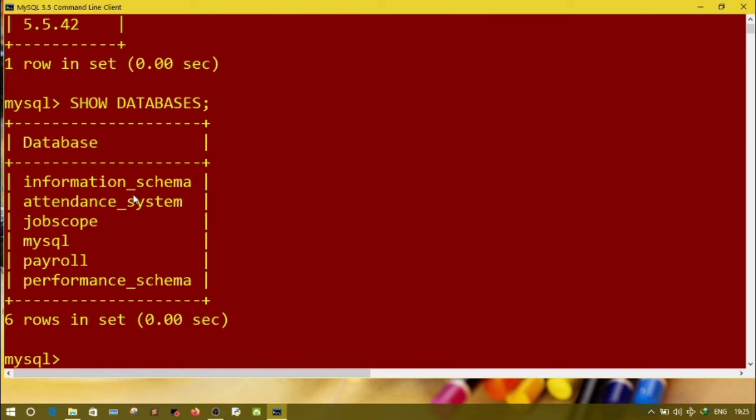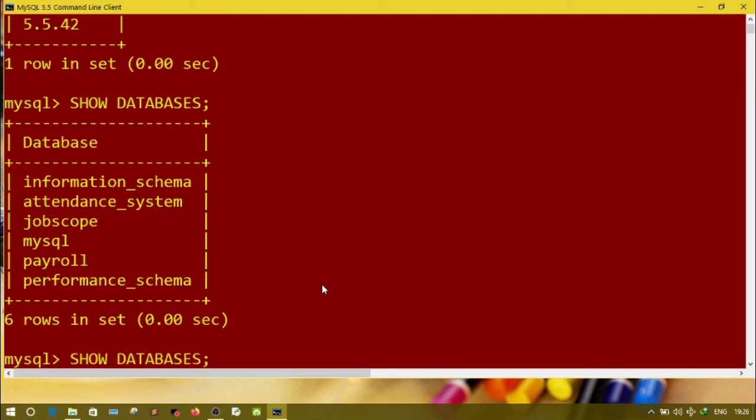From here, information schema and MySQL and performance schema. These three databases are predefined databases. These three databases are already available in the server, and my own databases are attendance system, job scope and payroll. So these are already created databases which are available in my server.